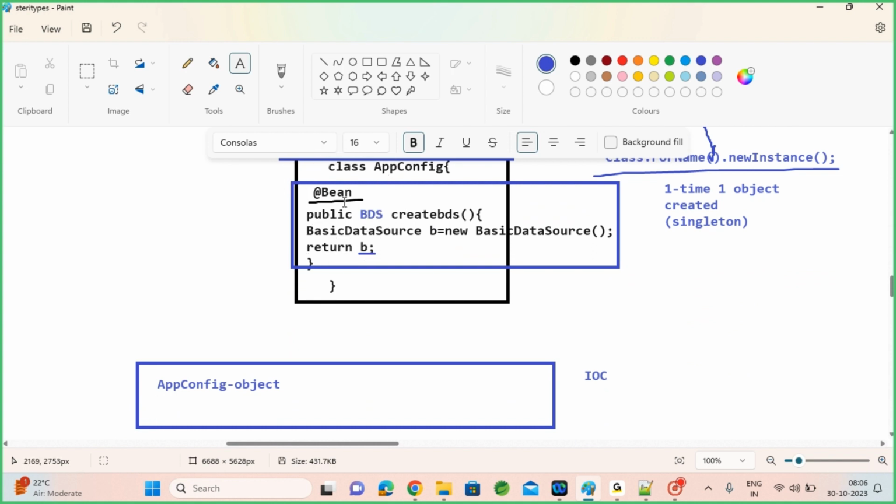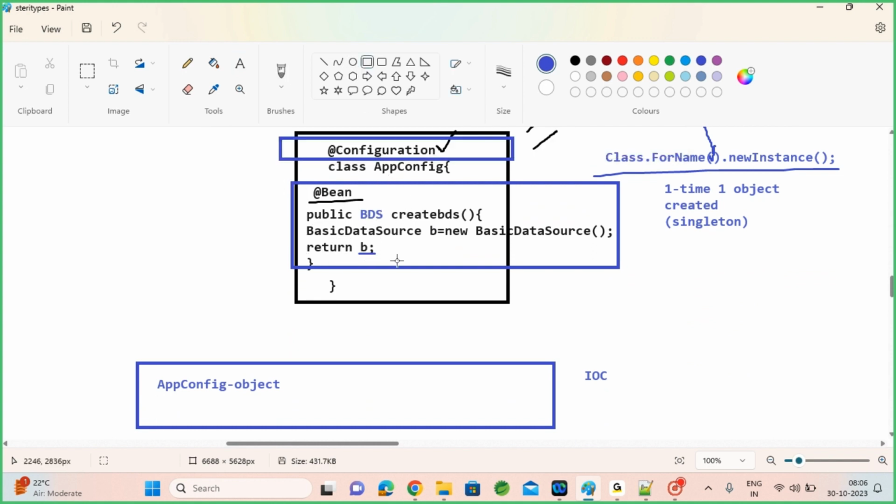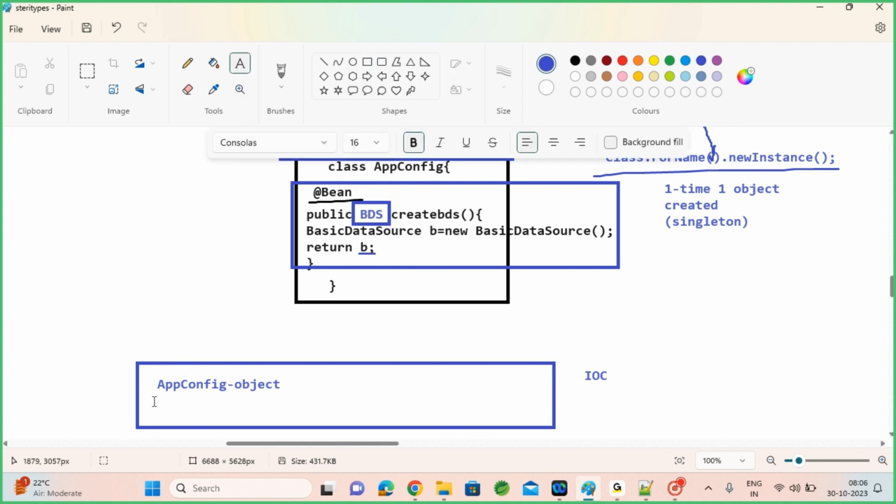Which bean object does it need to create? Which bean are you returning here? Whichever bean you are returning here, that bean object it will create into IOC. So which object finally do I want to return? BDS, basic data source. So the basic data source object will be kept in the IOC reference. But who is creating it actually? Developer only, by the new keyword.